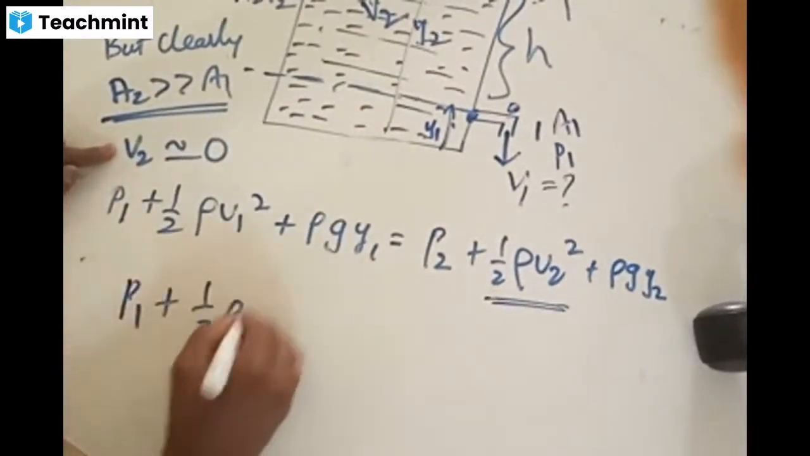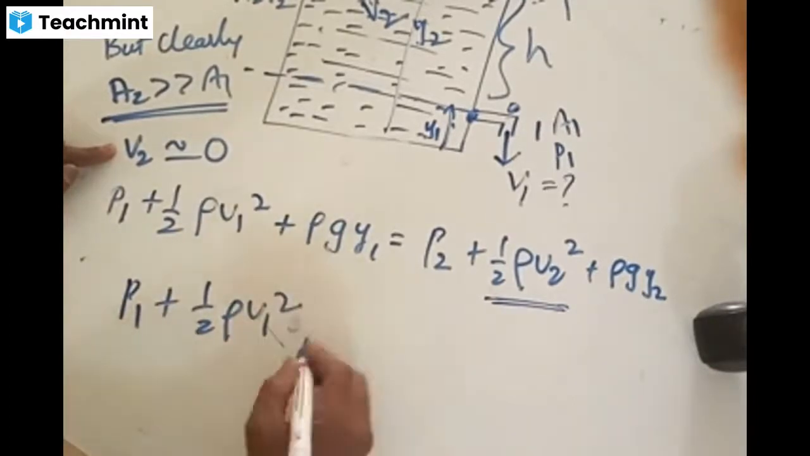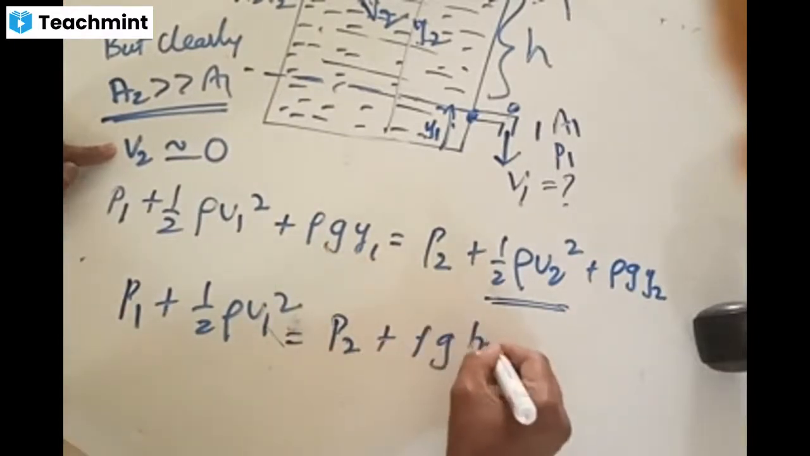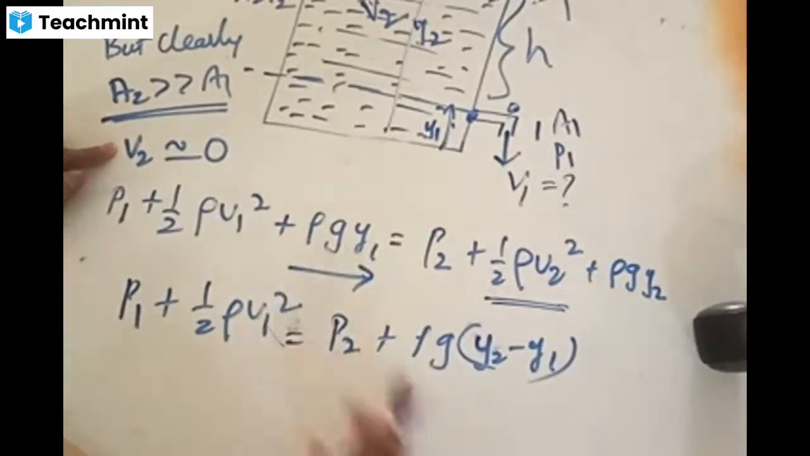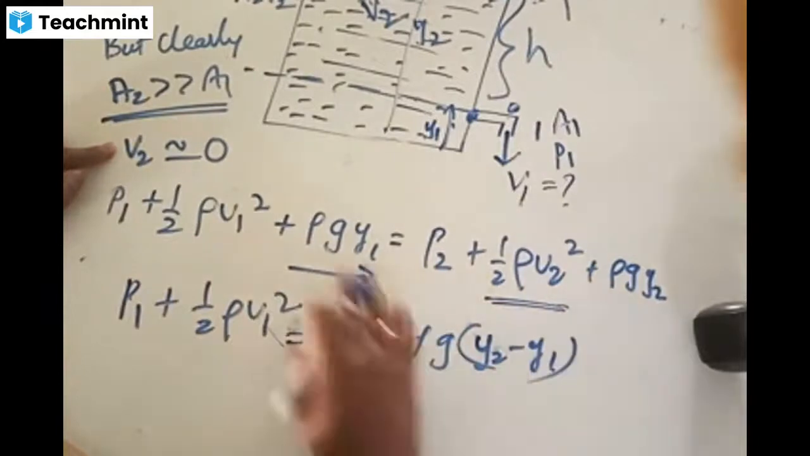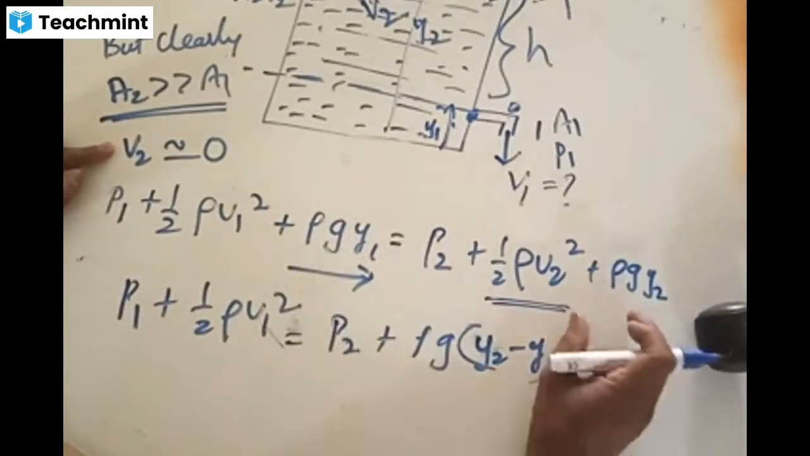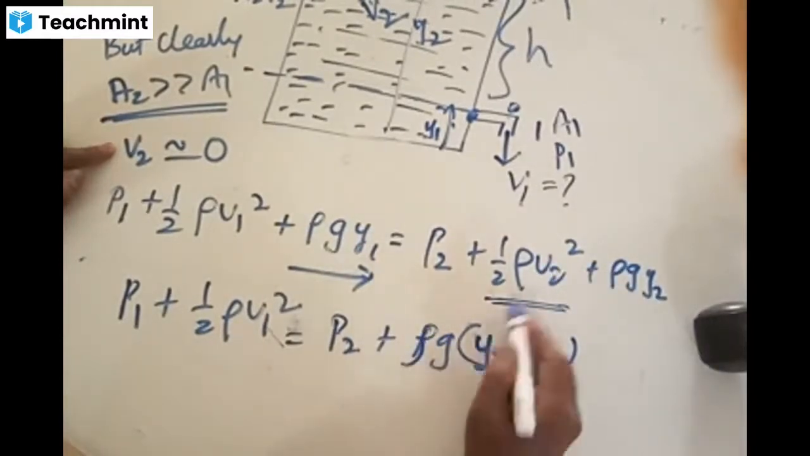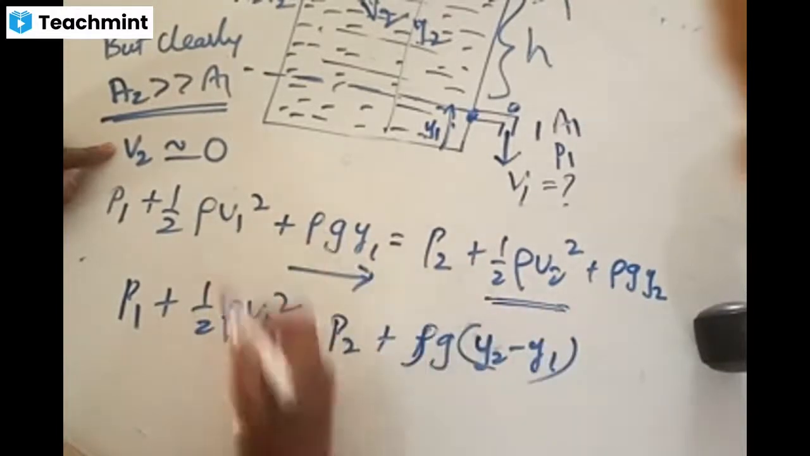P1 plus half rho V1 square, and I'll take this rho G Y1 to the other end. It becomes P2 plus rho G times Y2 minus Y1. What have I done? I have taken this Y1 to the other side. Rho G is common, Y2 minus Y1. This factor is eliminated. Accordingly, I'm not putting that term because V2 is almost negligible, and P2 is as it is.